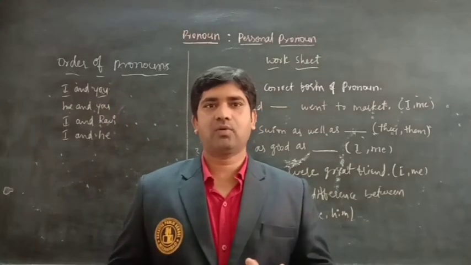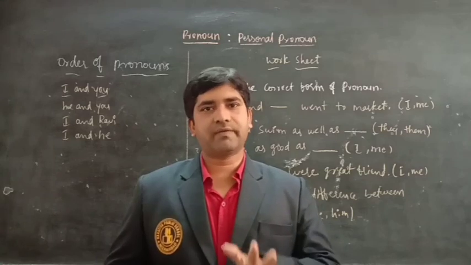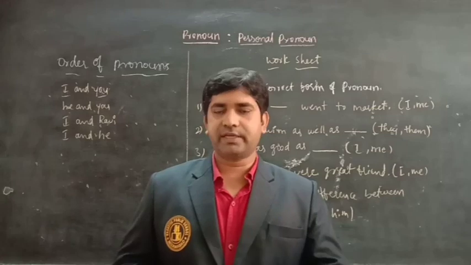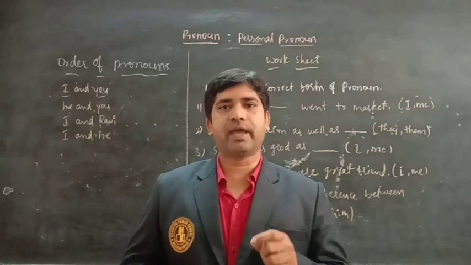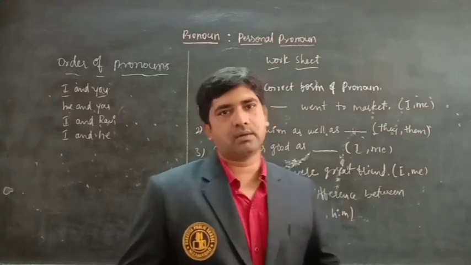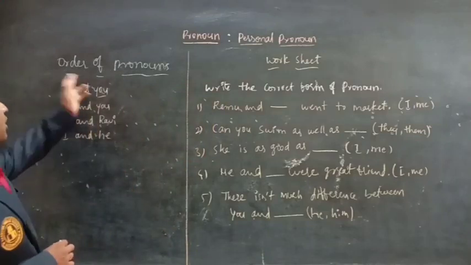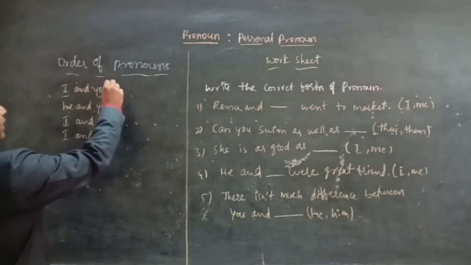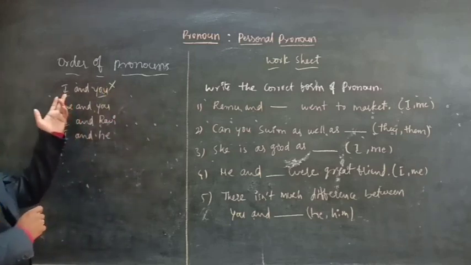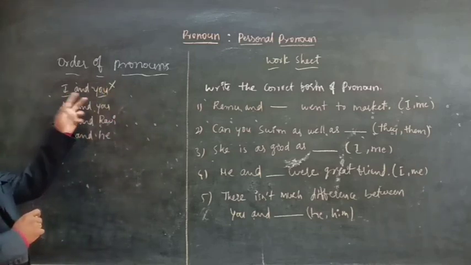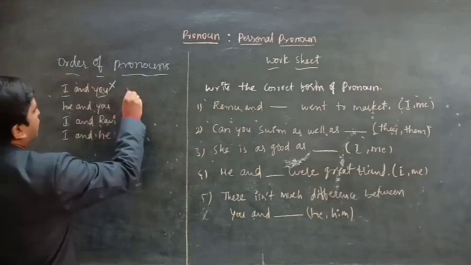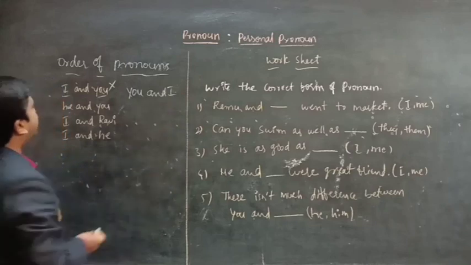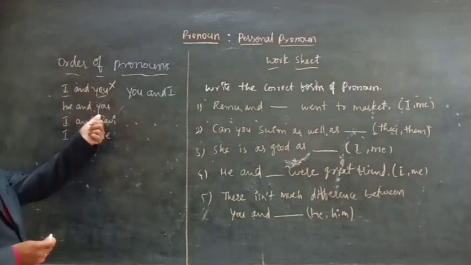Order of pronouns. As we know, we have seven pronouns: I, we, you, they, he, she, it. While using them in a sentence, we have to follow an order. Let's see the order of pronouns. I and you: according to English, using I at the beginning is wrong. Instead you have to say you and I. In the same way, you and he.